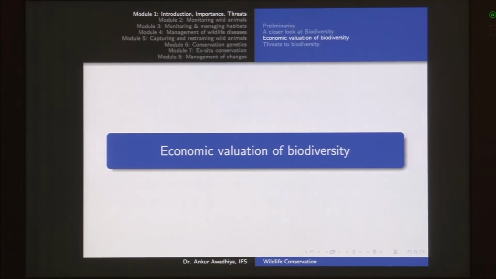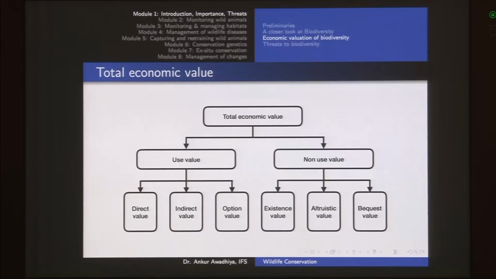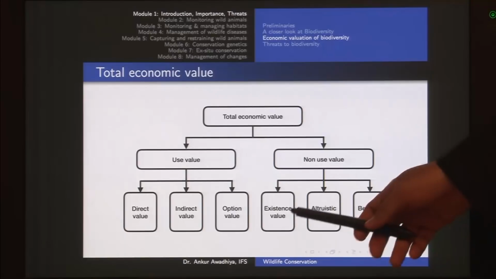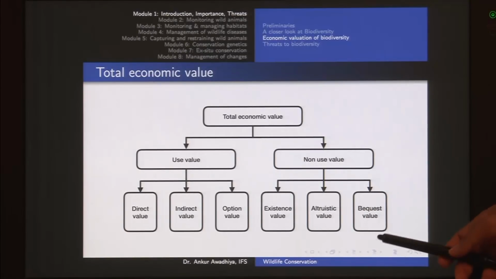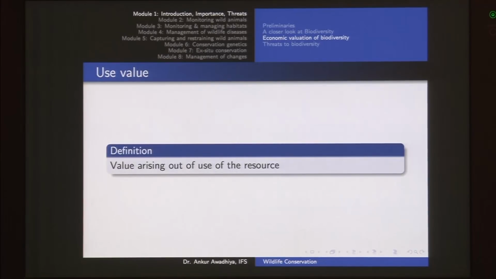Now in the next lecture we had economic valuation of biodiversity, and this is a very important chart that you need to remember, because when we talk about total economic value, in any case we include the use value and the non-use value. So things that we can use and things that we cannot use directly. Now in the case of use, we talk about direct use value, indirect use value and option value, and in the case of non-use value we talk about existence value, altruistic value and bequest value. So we looked at the definitions of all of these, and these definitions become important.